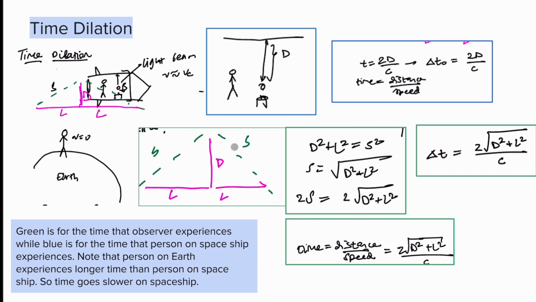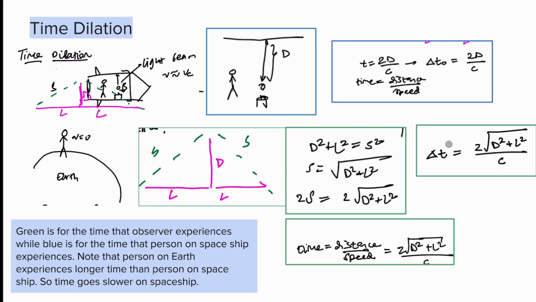So going again from the same formula, time equals distance over speed, this observer on Earth experiences a distance which is the length of the triangle sides here, not d. After doing the Pythagorean formula, we get that the distance 2s, which is the distance it takes for the particle to go up and down, is going to be 2 times the square root of d squared plus L squared. And then the speed of light is still going to be c. So in this case, delta t, the time for the observer on Earth, is going to be 2 times the square root of d squared plus L squared over c.